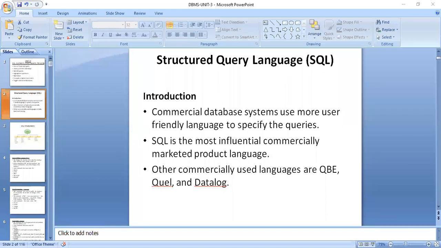Languages. There are lots of query languages. SQL is the most influential commercial marketed product language. The other languages might be QBE, Quel, and Datalog. Some of the other languages are Sybase, MySQL, and Informix by IBM, etc. So the next slide is the introduction part.